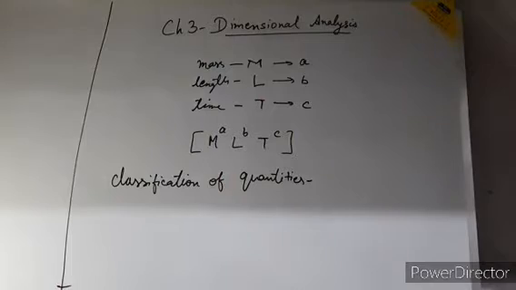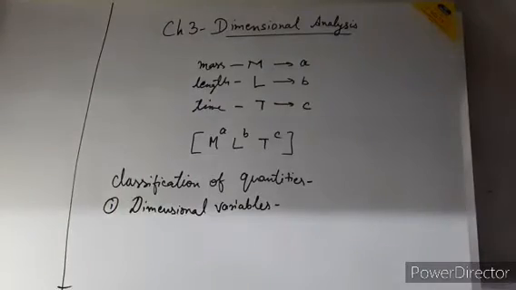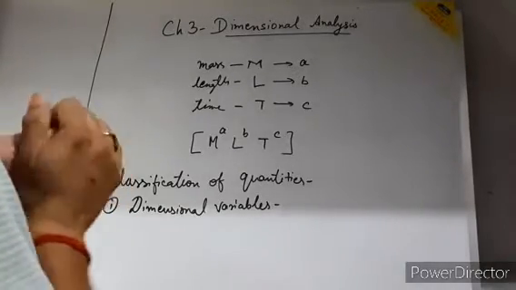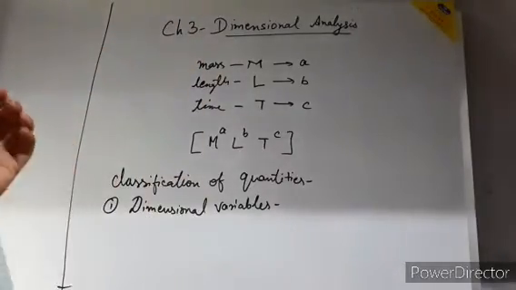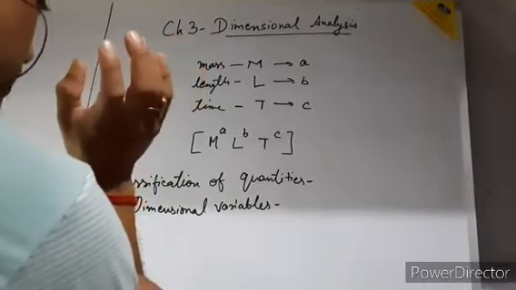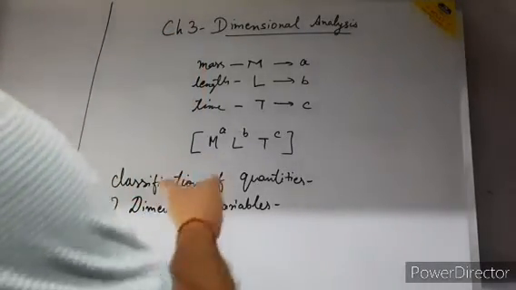Classification of quantities: on the basis of dimensional analysis, the quantities can be categorized into 4 groups. The first one is the dimensional variables.